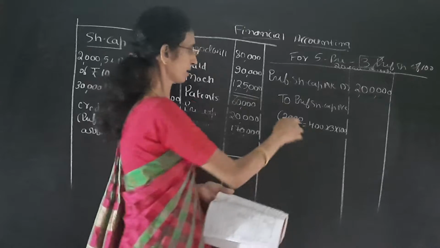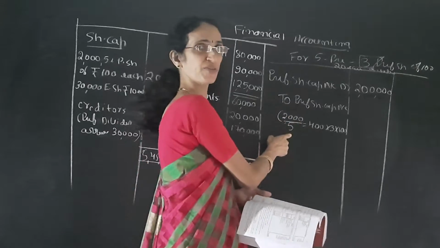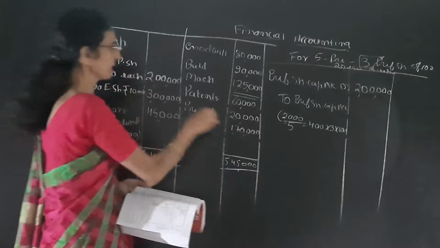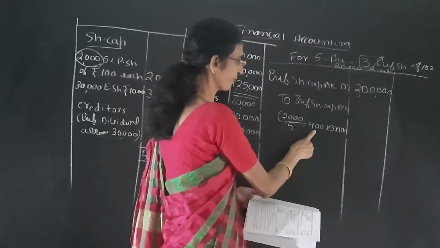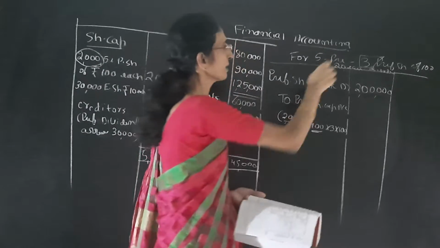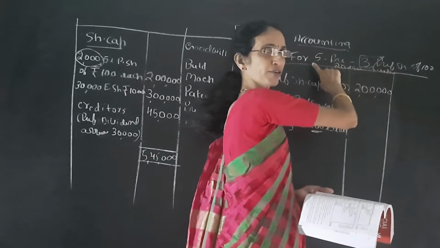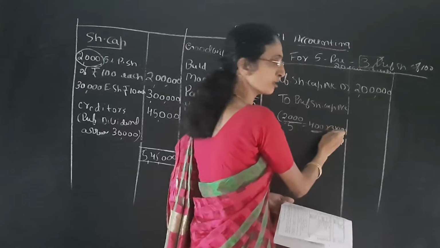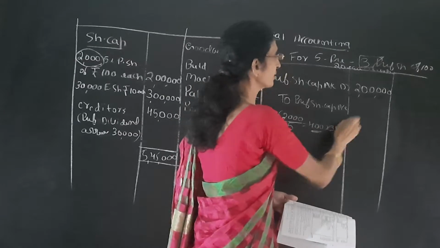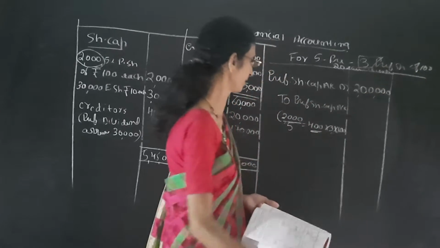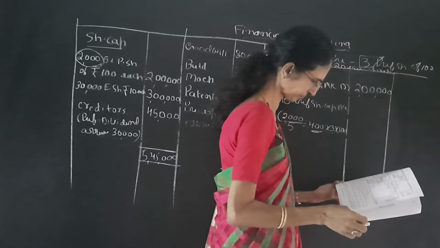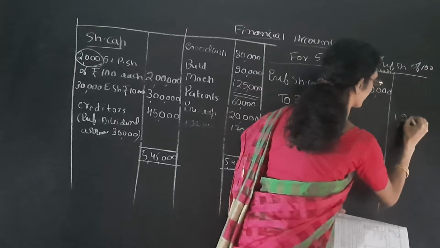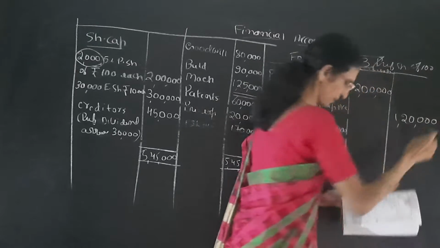So for every 5 preference shares, there are 2,000 preference shares. For every 5, that is 400 lots, we have to give 3 preference shares. So 400 into 3 preference shares into amount 100. So we get 1,20,000.